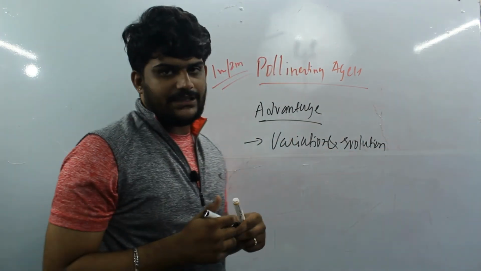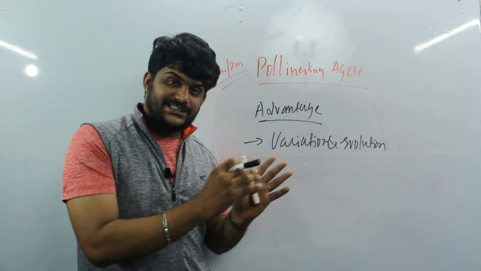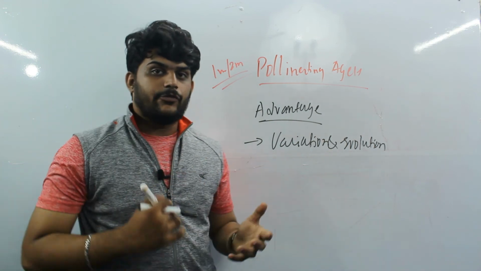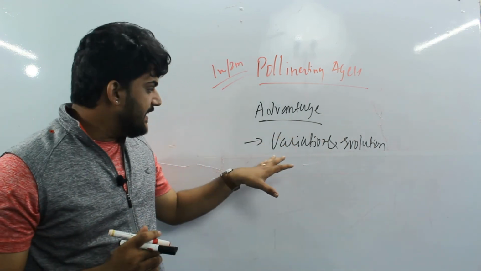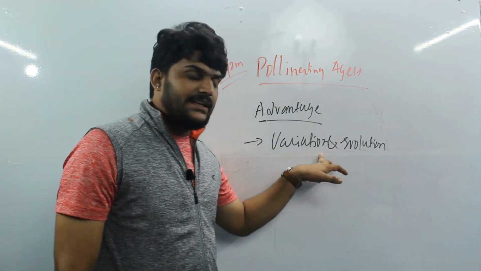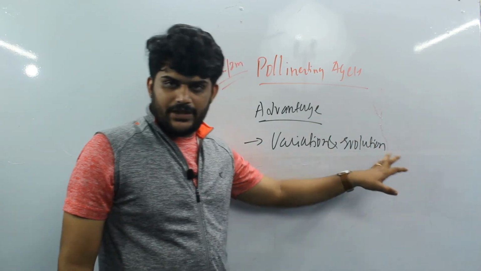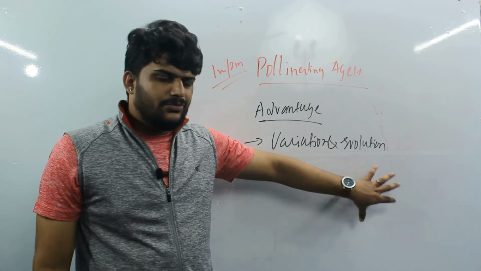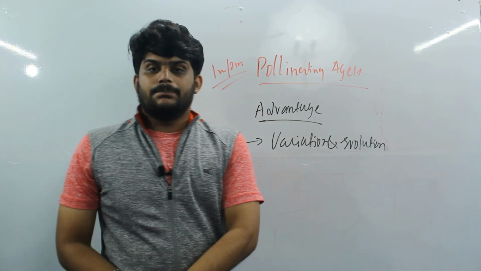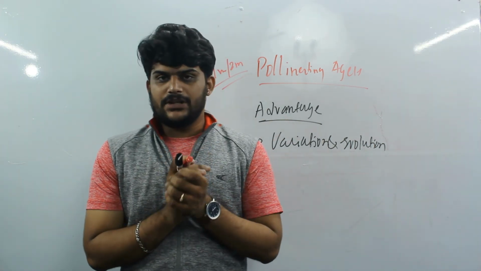Variation and evolution go together forever, because cross pollination leads to the exchange of characters and development of more characters, which leads to variation in the next generation. If that variation continues to grow more and more, it goes into evolution. There will be new morphological or maybe genetic changes in the species. So this is the very important advantage of cross pollination.